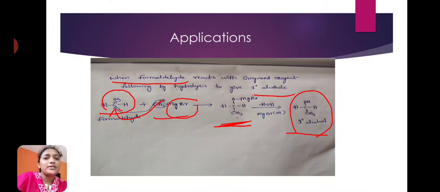On hydrolysis, this unstable transition state will give primary alcohol. Here what is the concept? When formaldehyde reacts with Grignard reagent followed by hydrolysis, it will give primary alcohols.